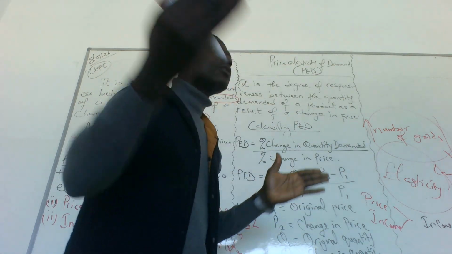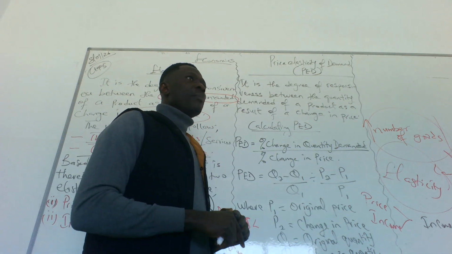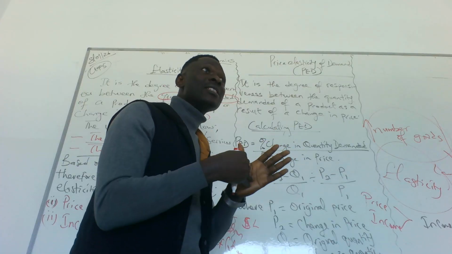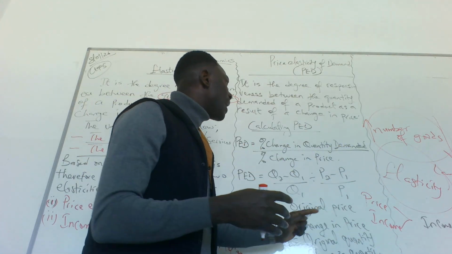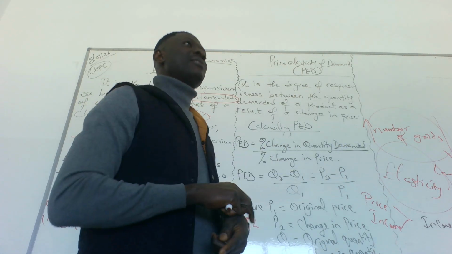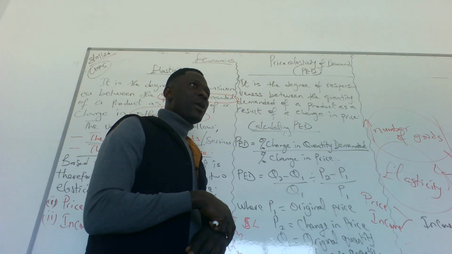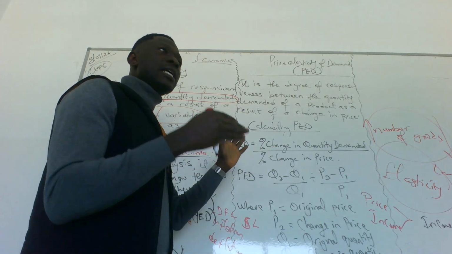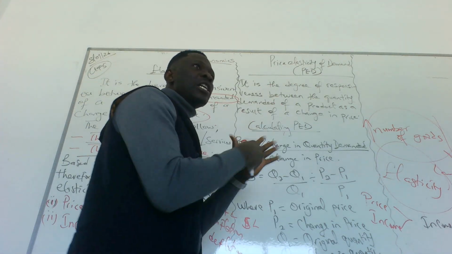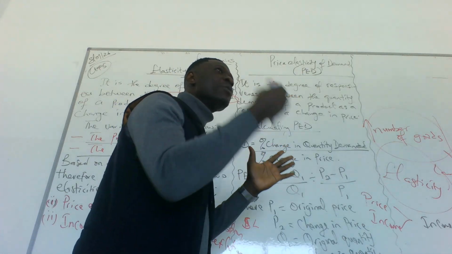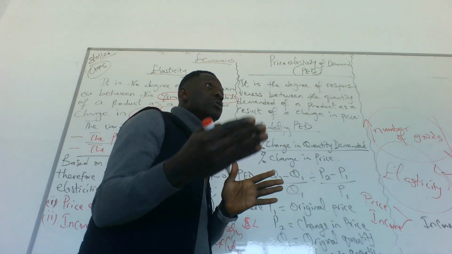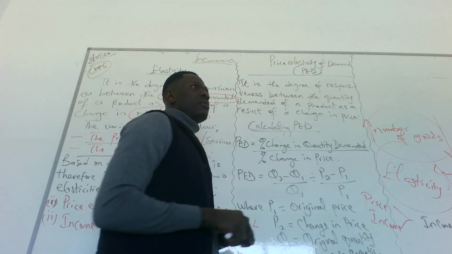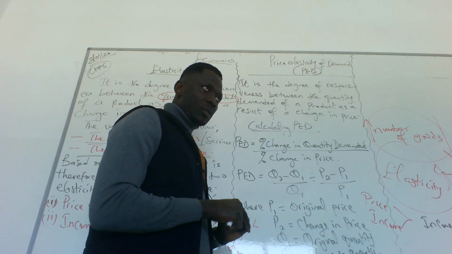Is it elastic or inelastic? We won't know without measuring the elasticity. Do you get the point here? The point about elasticity is to measure the response of consumers in the quantity demanded of a product. Do you get it?